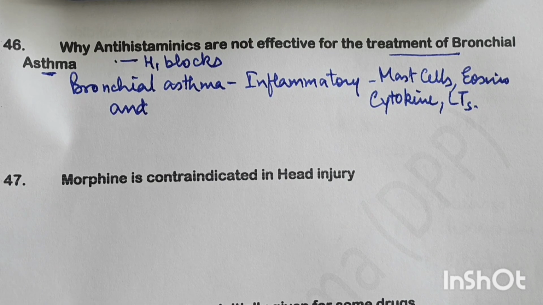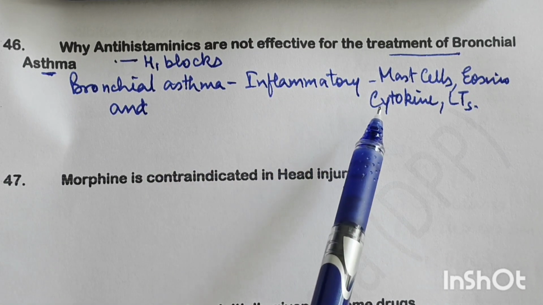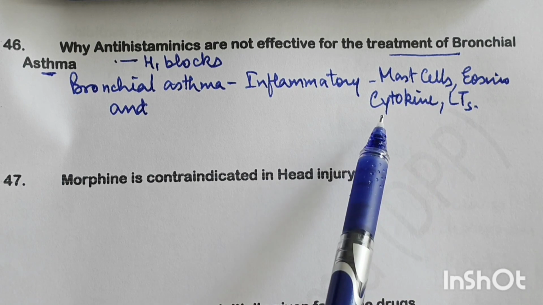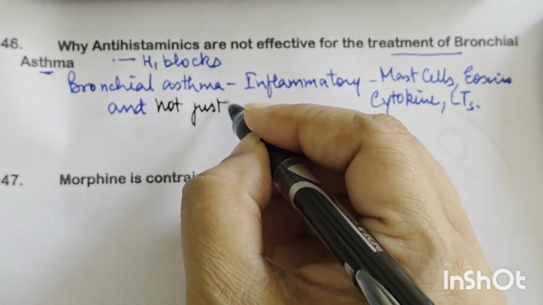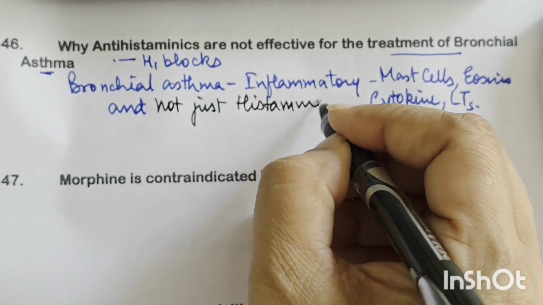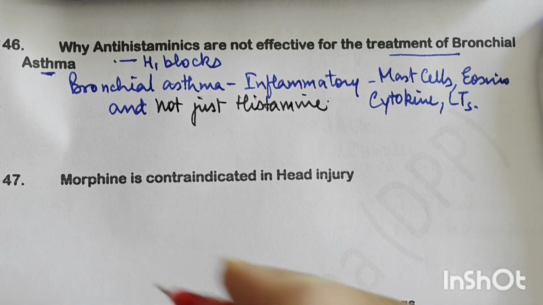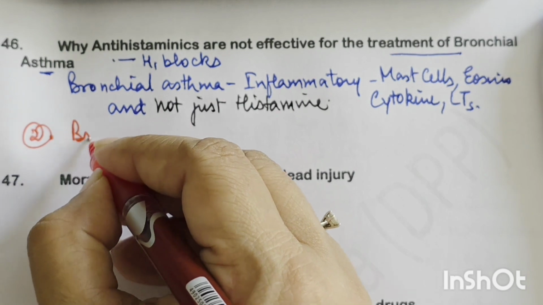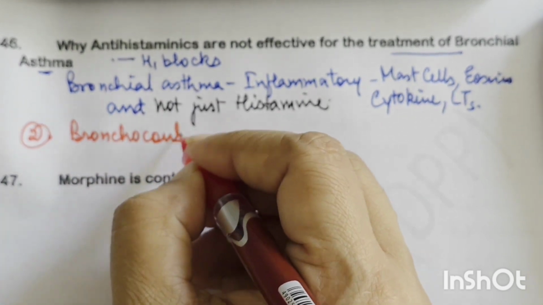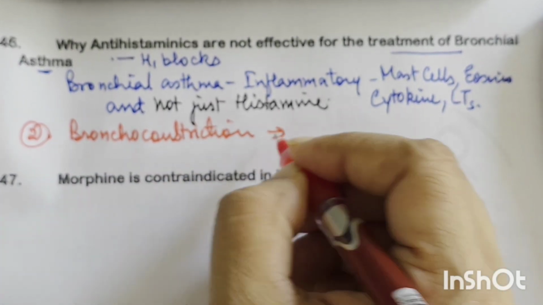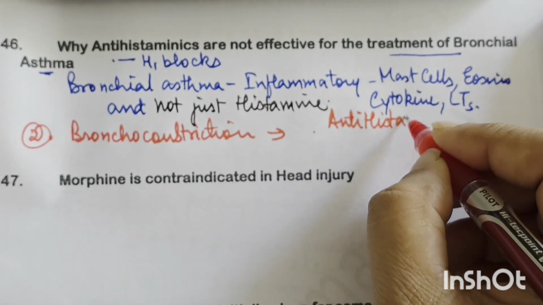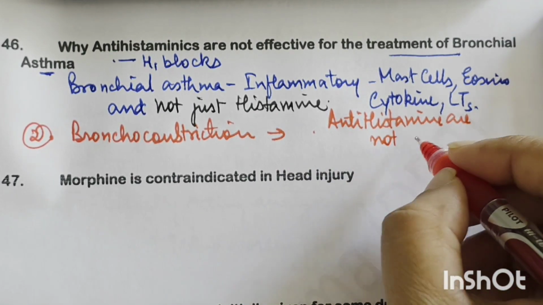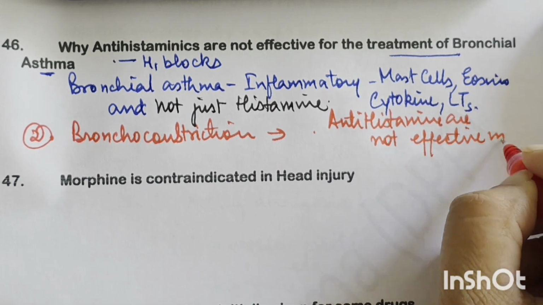Why are antihistaminics not effective for the treatment of bronchial asthma? Now, bronchial asthma is basically an inflammatory condition characterized by involvement of mast cells, eosinophils, cytokines, leukotrienes, and not just histamine. So, bronchial asthma is a multifaceted illness. Many other things are also involved in it. And the second part is bronchial asthma has bronchoconstriction, and this bronchoconstriction is not relieved by antihistaminics. So, besides histamine, antihistaminics are not effective in bronchial asthma.